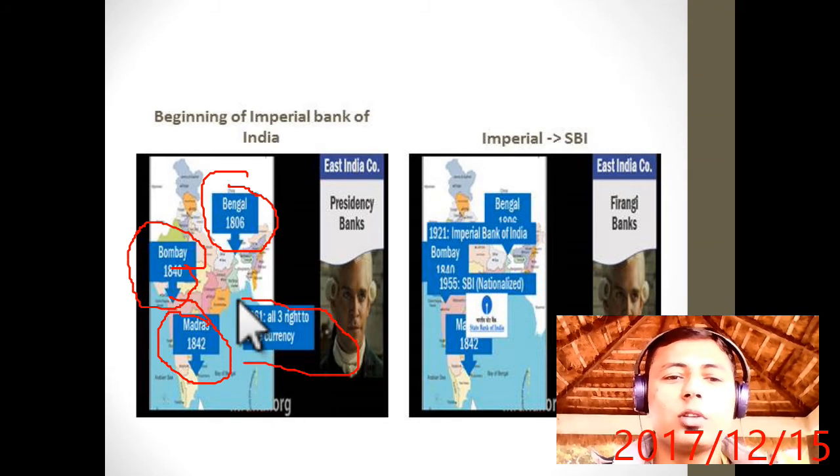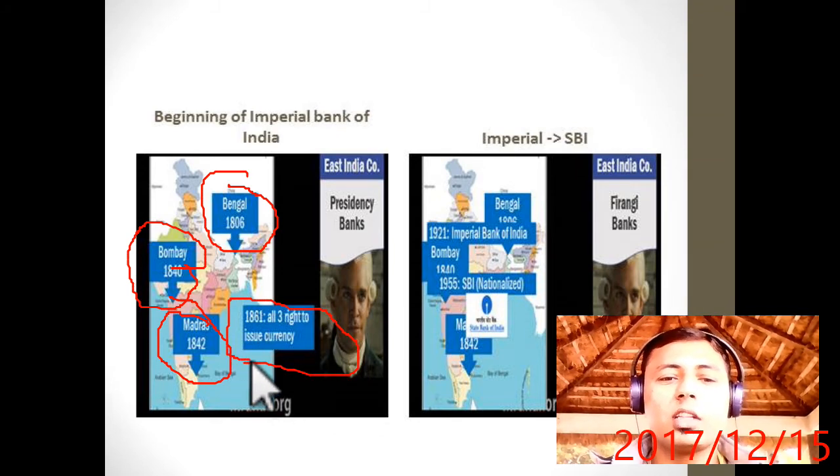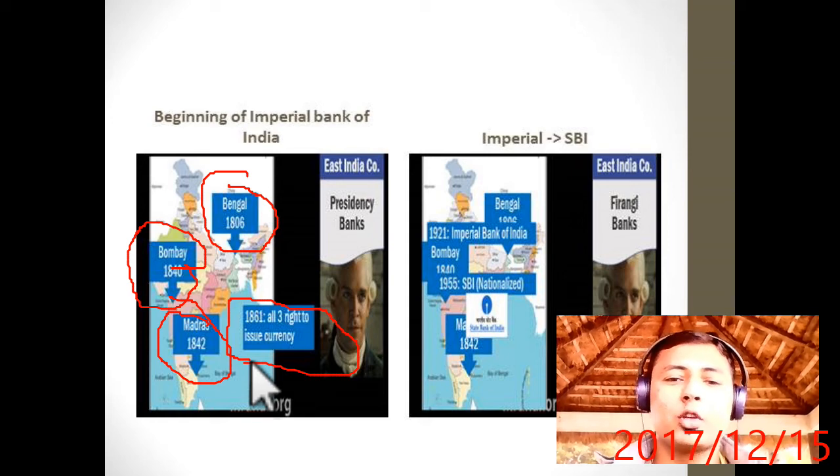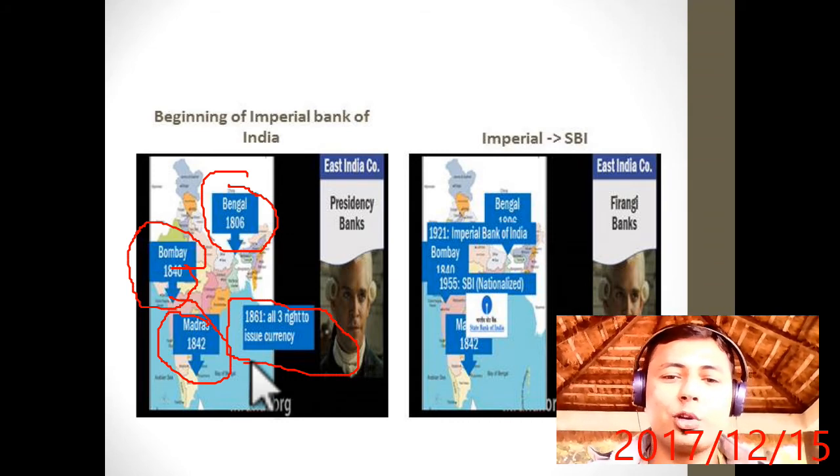right to issue currency. Remember, after the revolt of 1857, all of India virtually came under the control of the British government. So they allowed that you can now issue currencies. They didn't need to print currency in Britain and import it to India. Now you can print currency.